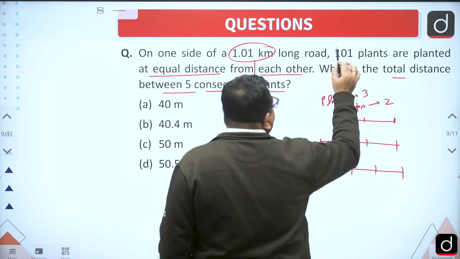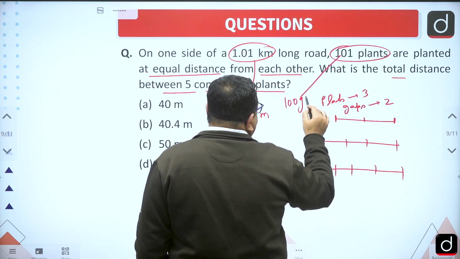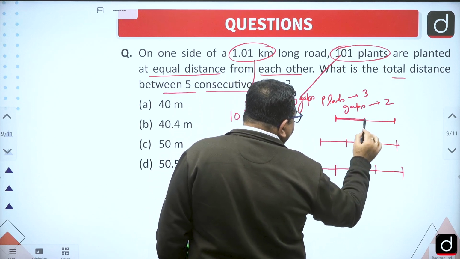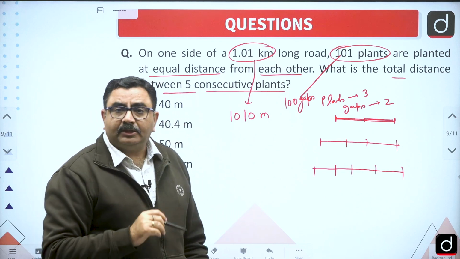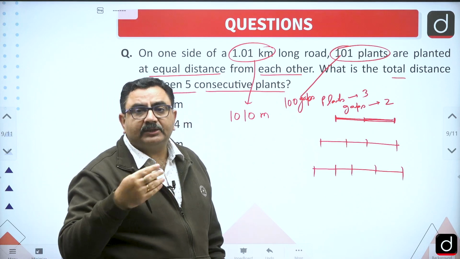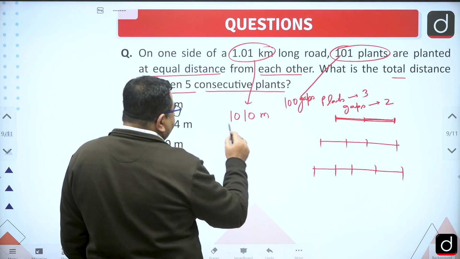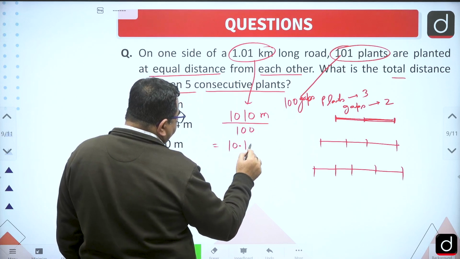So 101 plants are there. So can I say there will be 100 gaps, right? So can I find the length of one gap? Can we find the length or distance of one gap? It means what I will get is the distance at which any two plants are planted. So if I divide it by 100, then what I will get, 10.1 meters.